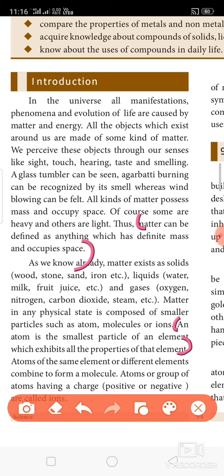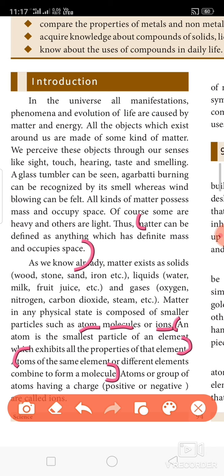Then atoms of the same element or different elements combine to form a molecule. This is the definition of a molecule. So now we are learning the definitions of atom, molecule and ion. First we have seen what an atom is. Now we are seeing what a molecule is. Atoms of the same elements or different elements combine to form a molecule. For example, water. H2O is the formula for water.